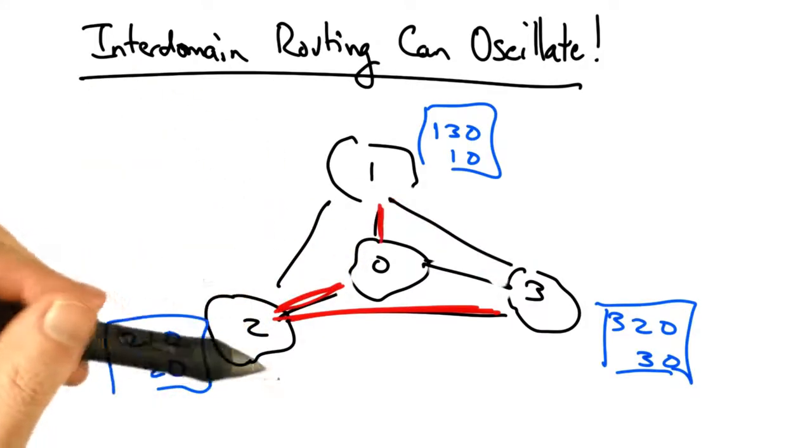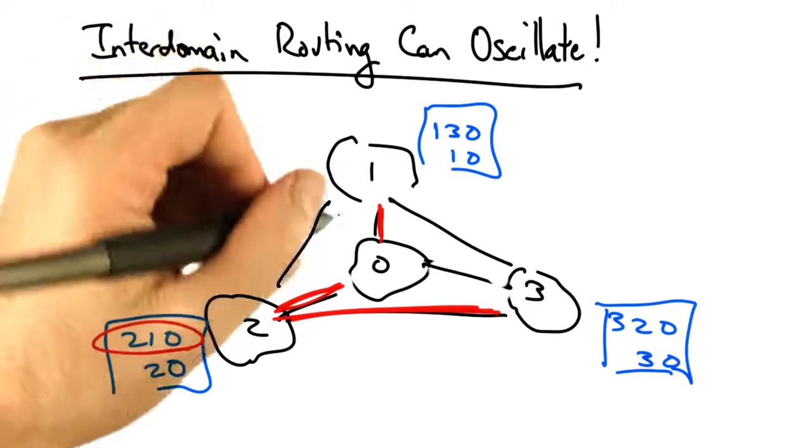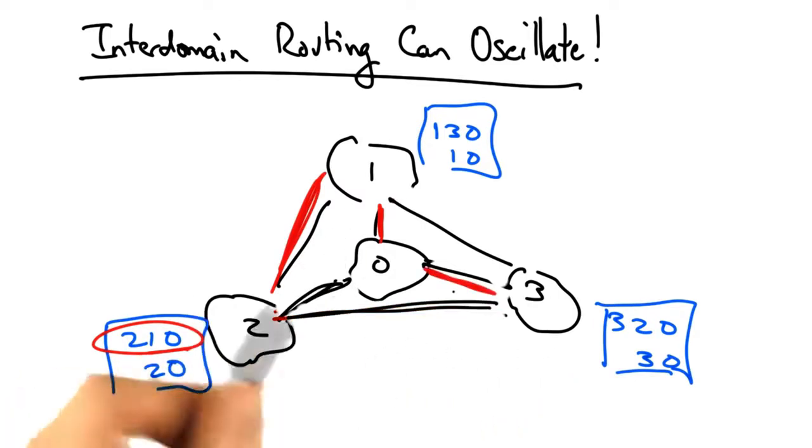But now we're in the same situation all over again, because now AS2's preferred path becomes available via 1. So AS2 now reroutes, and AS3's most preferred path, 320, no longer works, so it must switch to the direct path. Now it's very easy to see that this oscillation continues ad infinitum.